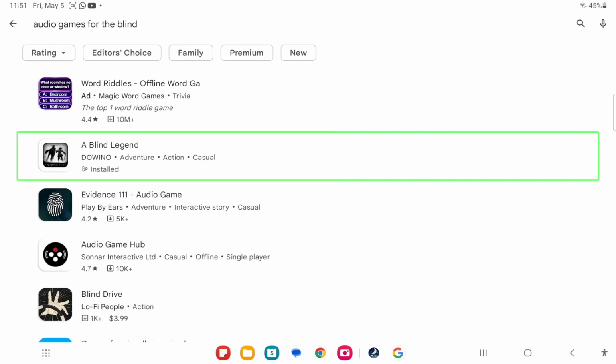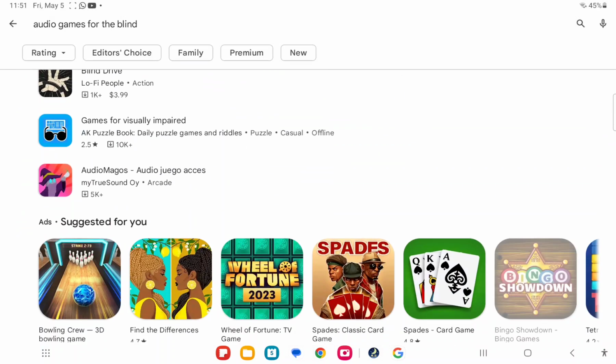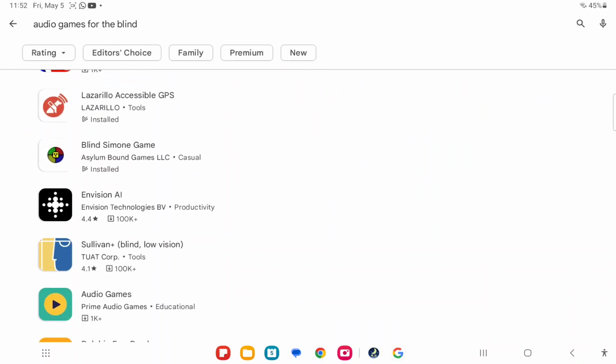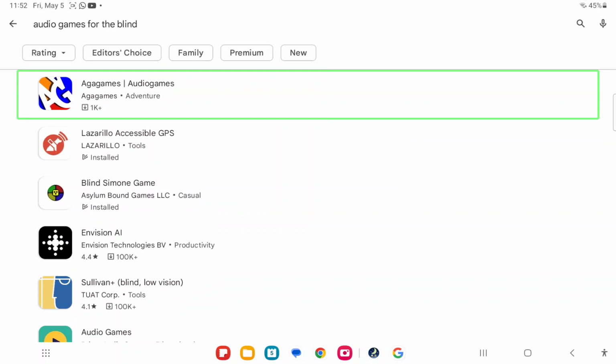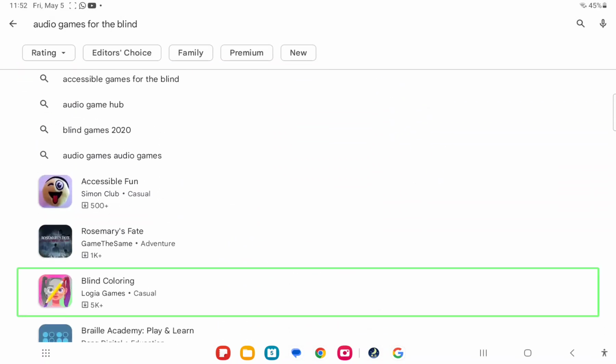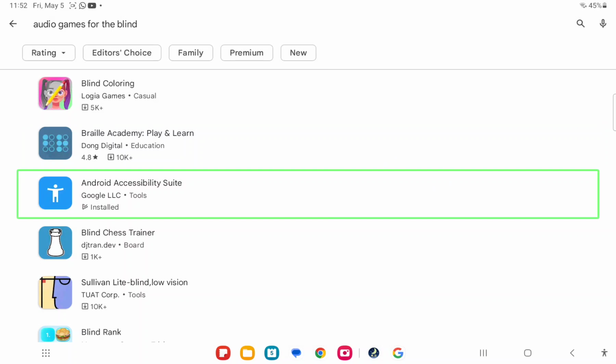Image of Apple game icon for A Blind Legend. Image of Apple game icon for Evidence 111 audio game. Evidence 111 audio game played. Image of Apple game icon for AgaGames audio game. Image of Apple game icon for Blind Coloring Blind. Image of Apple game icon for Android Accessibility Suite. Android Accessibility Suite, Google LLC, tools, installed.